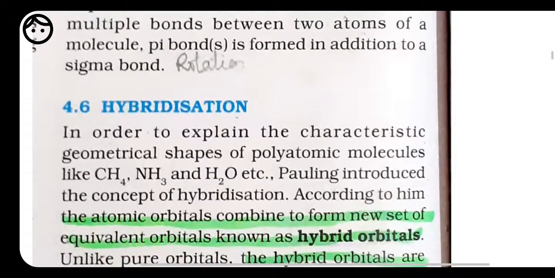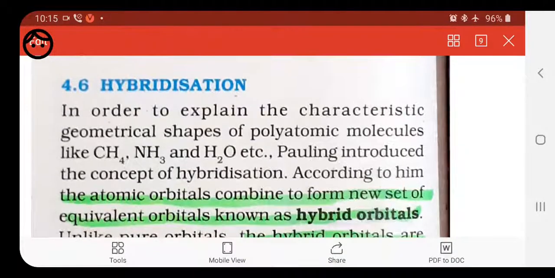So let's start with hybridization, which is a very important topic. With the help of hybridization, we will be able to know how any of the orbitals is going to overlap or intermix with one another. We know that VSEPR theory is able to explain the shape of simple molecules, but it is unable to predict the exact shape in a number of cases. The direction of electron pairs doesn't seem to be very rational.